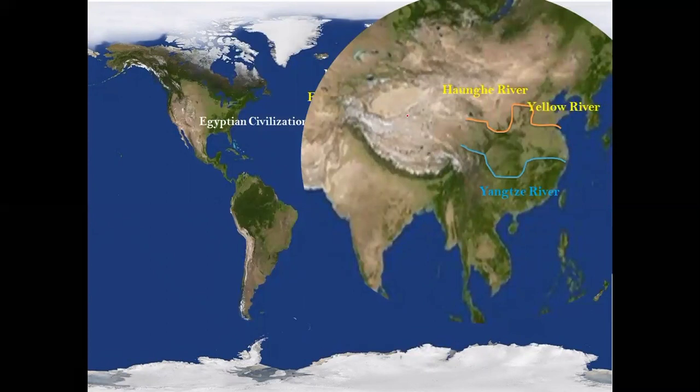So the Chinese civilization, as you can see here, is a civilization that existed or flourished between the Yangtze River and the Yellow River or Wangxi River. Most probably the civilization flourished on the river banks of this Yellow River. That's all about the Chinese civilization. We need to remember the Yellow River or the Wangxi River on the northern side, and then the Yangtze River on the southern part of the Chinese civilization.